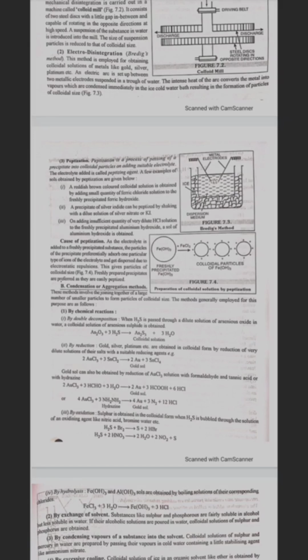By reduction: gold, silver, platinum, etc. are obtained in colloidal form by reduction of a very dilute solution of their salt with a suitable reducing agent. Gold sol can also be obtained by reduction of gold chloride solution with formaldehyde and tannic acid or with hydrazine. By oxidation: sulfur is obtained in the colloidal form when hydrogen sulfide is bubbled through the solution of an oxidizing agent like nitric acid or bromine water.